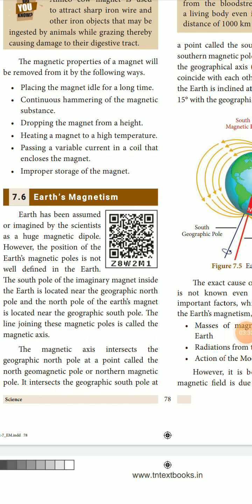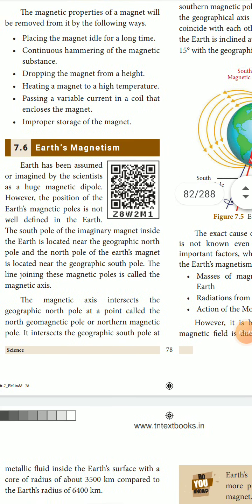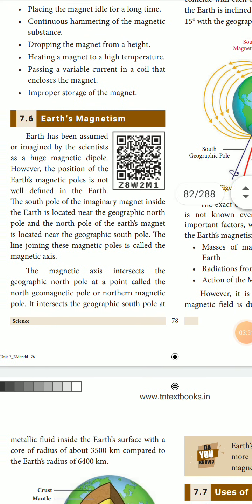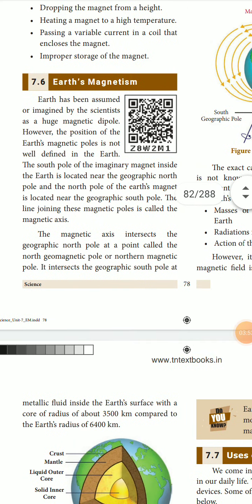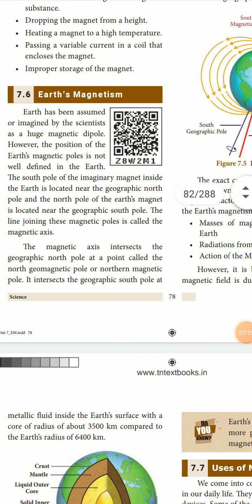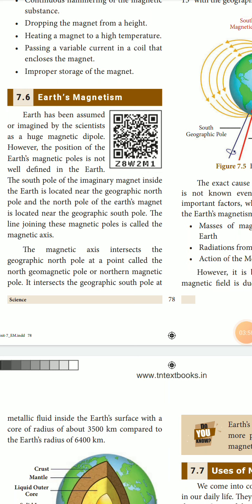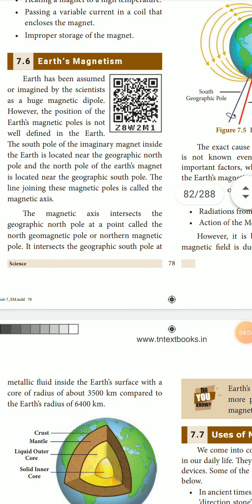The magnetic properties of a magnet can be removed in the following ways: placing the magnet idle for a long time, continuous hammering of the magnetic substance, dropping the magnet from a height, heating a magnet to a high temperature, passing a variable current in a coil that encloses the magnet, and improper storage of the magnet. These are the reasons why it loses the magnetic effect.